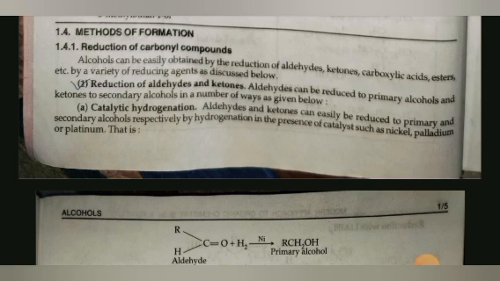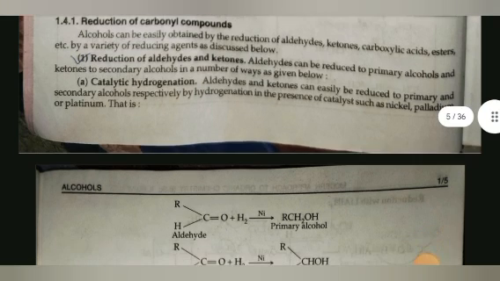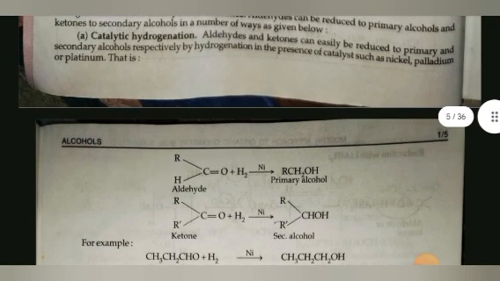First is reduction of aldehydes and ketones. Aldehydes can be reduced to primary alcohols and ketones to secondary alcohols in a number of ways as given below. First is catalytic hydrogenation. Aldehydes and ketones can easily be reduced to primary and secondary alcohols respectively by hydrogenation in the presence of catalysts such as nickel, palladium, or platinum. Aldehyde in the presence of H2/Ni gives primary alcohol, and ketone in the presence of H2/Ni gives secondary alcohol.